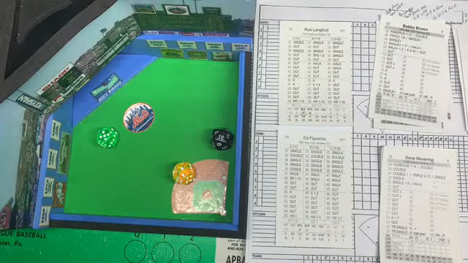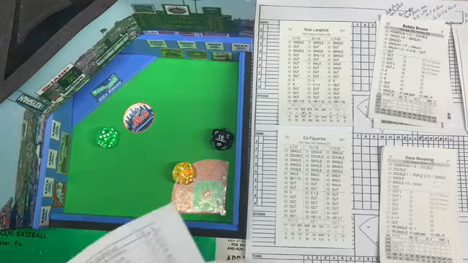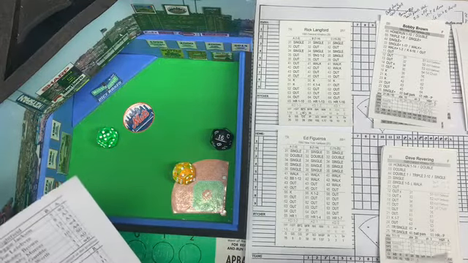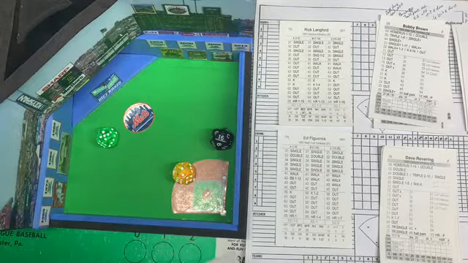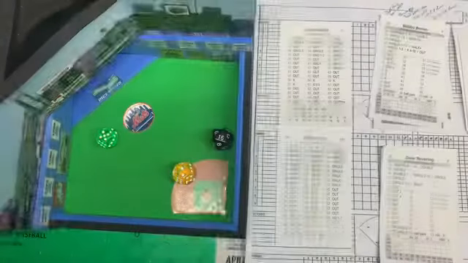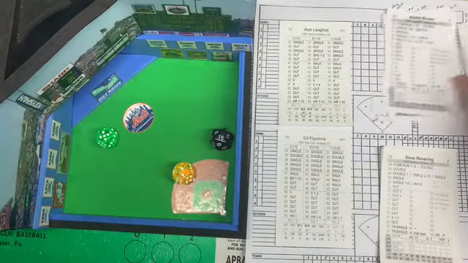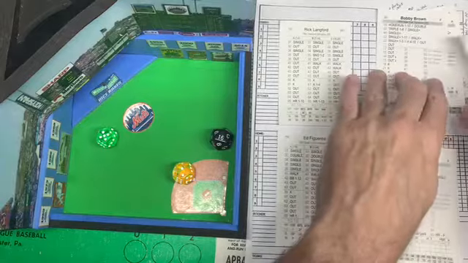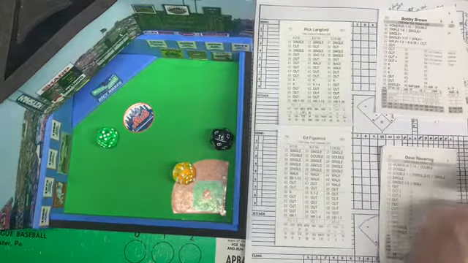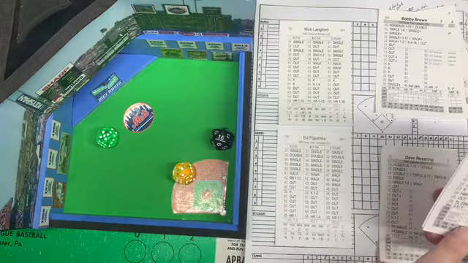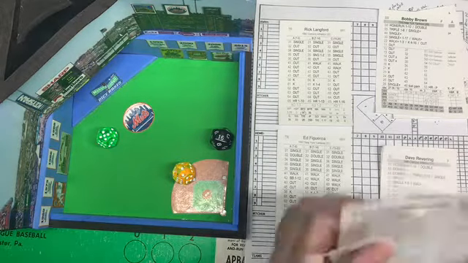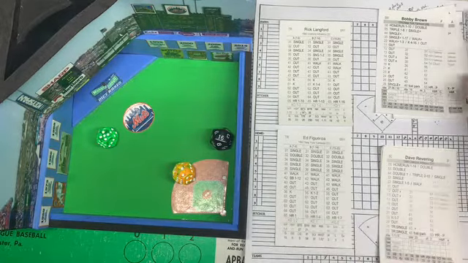First baseman is Watson. I don't remember him being a great first baseman. Watson is a 7. No, actually, oh man, it got cut off. Some of this sheet, I got to reprint it because it got cut off when I printed it out. So we're going to have to go directly to his card. Not a problem. Doesn't take very long. And Watson's error rating is going to be an 11. That's a pretty high error rating for a first baseman.